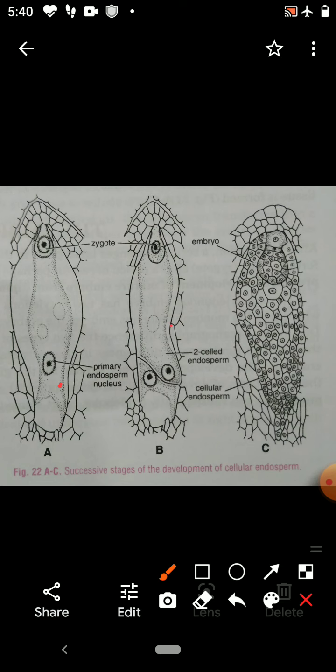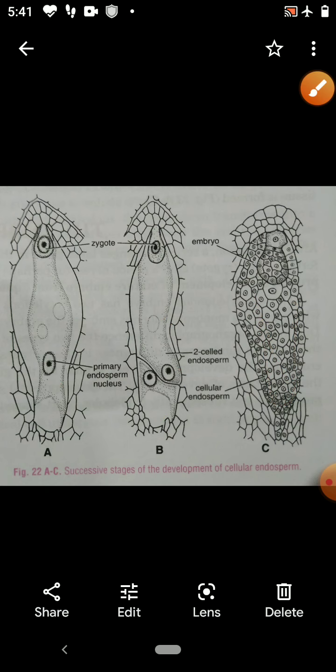Therefore, two cells are formed. Again each one divides further, so there is a two-celled endosperm, then four-celled, eight-celled. On maturity, multicellular endosperm has developed. This type of endosperm is found in Ceratophyllum and Verbascum.